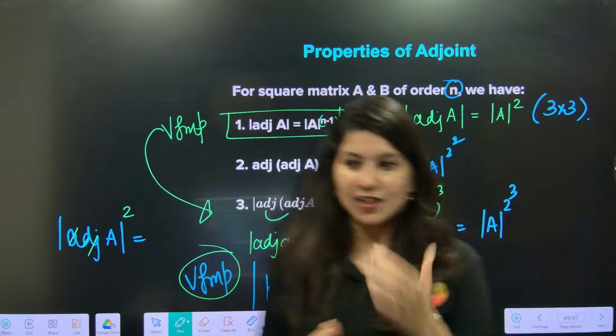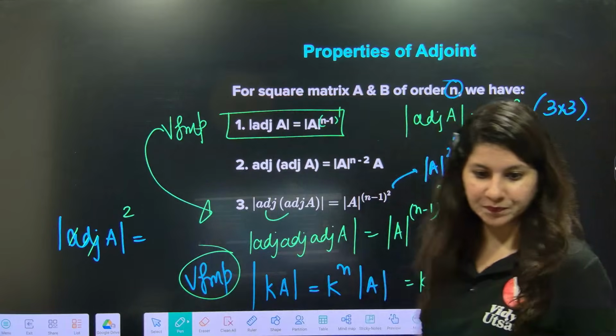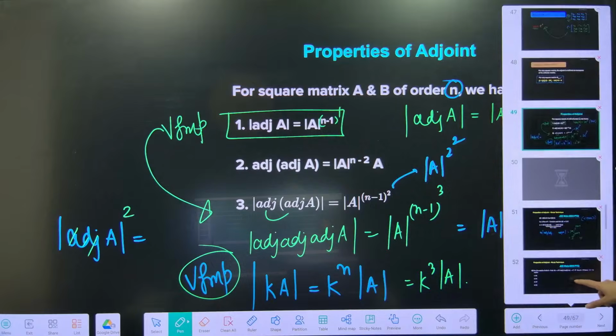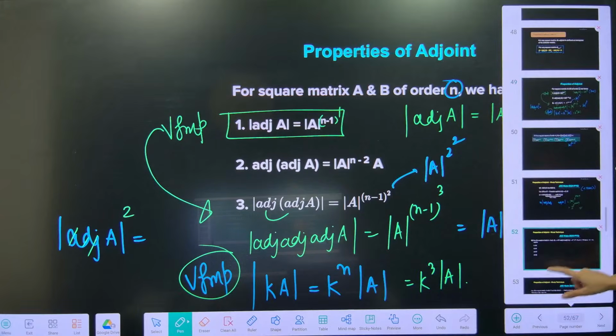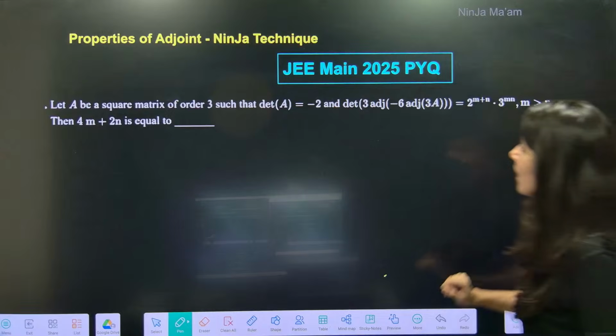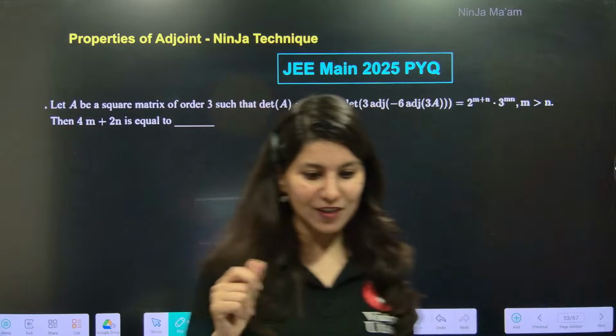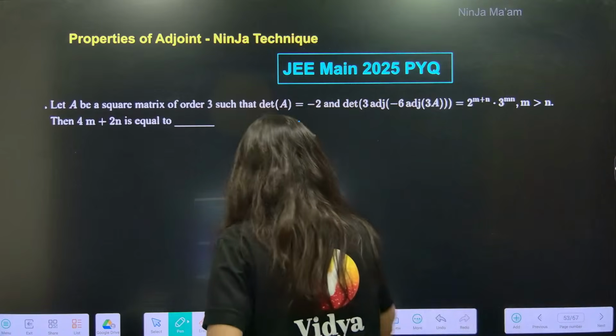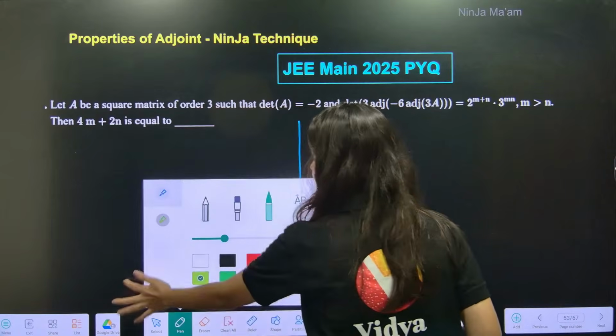Now, are we ready for the magic of the ninja technique? For this question, go and check all the PYQs.